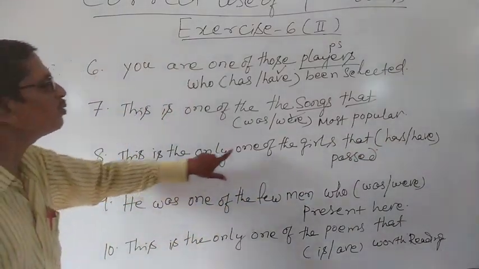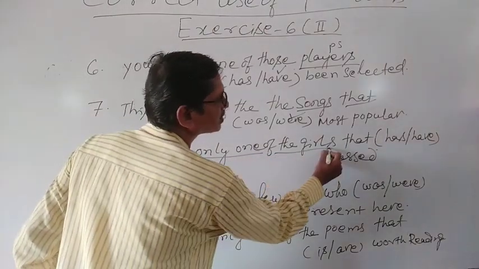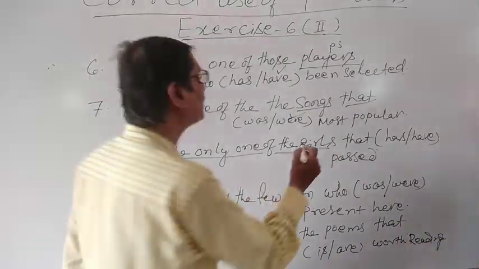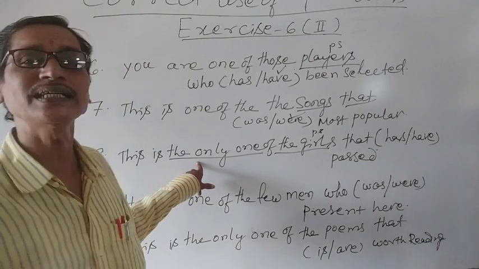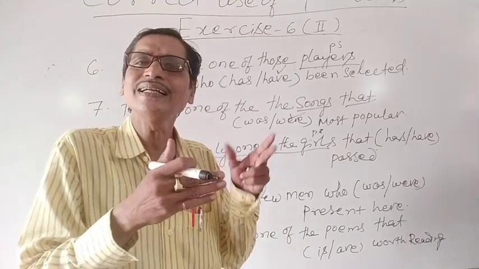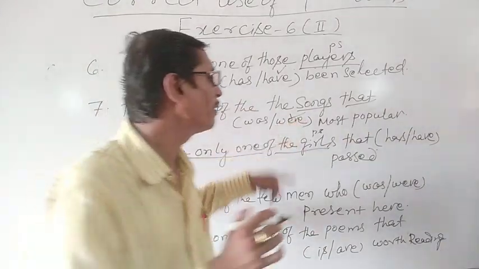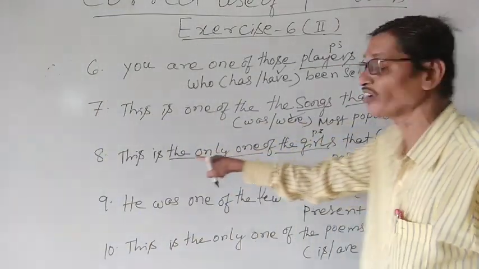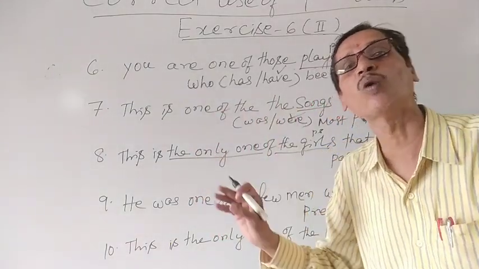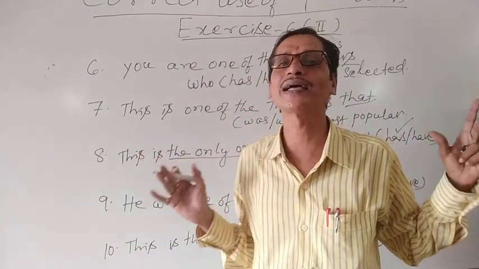Similarly, this is the only one of the girls. You see here, the only one of the girls. Wherever only one is written, don't forget this. Even if it is a plural subject, if it is written only one of the girls, then we have to make a little contradiction over here. We cannot use the verb in accordance with this rule, but we have to use the singular verb where it is written only one. Wherever we find only one, we have to use the singular verb even if it satisfies the rule.